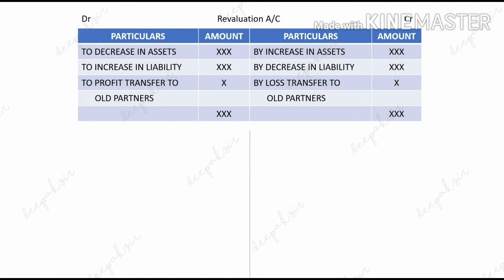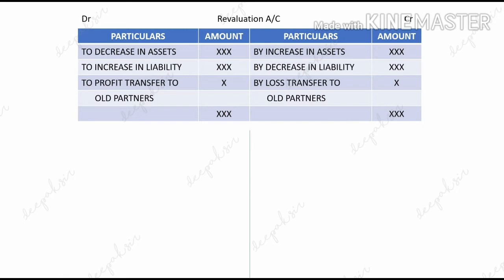So in this revaluation account we have to record the revaluation, new value of all the assets and liabilities. Whenever there is a decrease in assets, it is a loss. It will be recorded on the debit side. If there is an increase in assets, it is a profit, which will be recorded on the credit side.